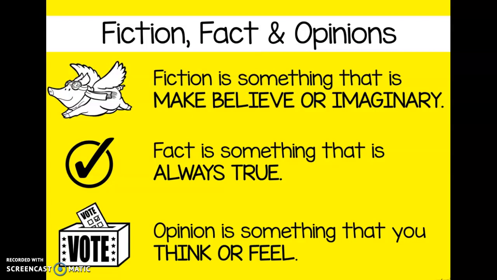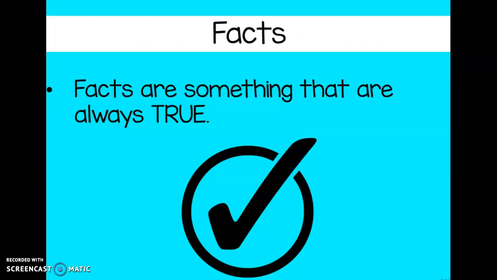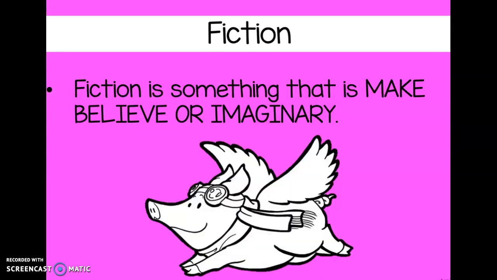So again, facts are something that are always true. So you could say dogs have a tail, that's a fact. Fiction is something that is make believe or imaginary. So something that might be fiction is that all dogs are pink with green stripes.